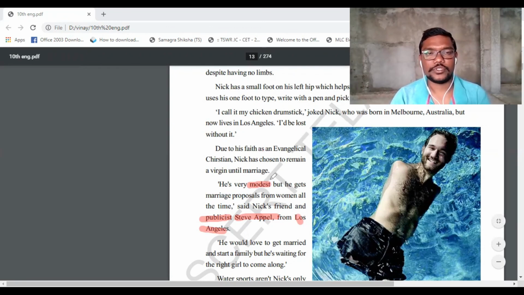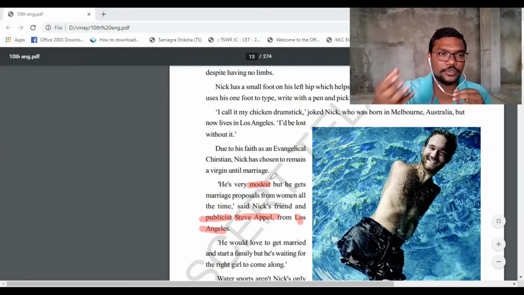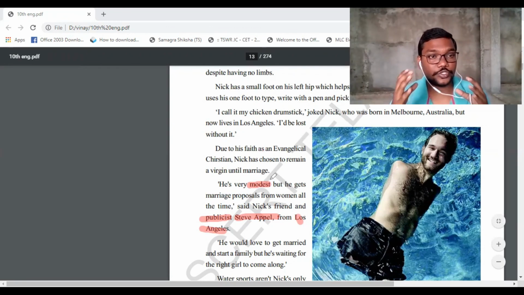Why? Because the girl who enters his life should be able to understand him and should be helpful for him. So he was looking for the good girl, the right girl, to come along with him in his life.